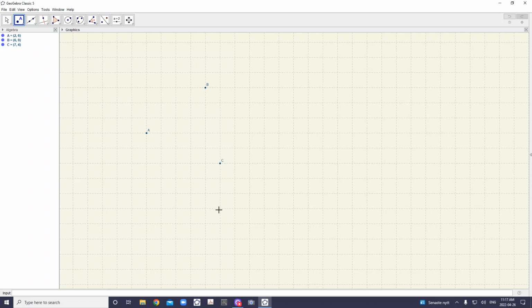Okay, and now let me see. I want to have A as the vertex of my angle. So what should I do? I go to this feature here, angle, 3 points. You see 3 points. Okay, so now, what do you think? If I click on C first and A second, always remember, if I want to make an angle at A, I have to put A in the middle, okay?